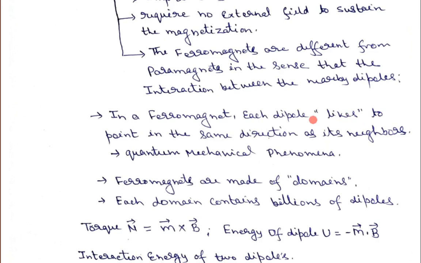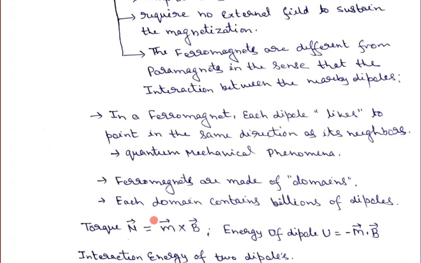And this alignment of the dipole in the direction of their neighboring dipole is a quantum mechanical phenomenon, and this happens only up to a certain range, only up to a certain depth, up to a certain thickness, okay. And such a range is known as the magnetic domains.